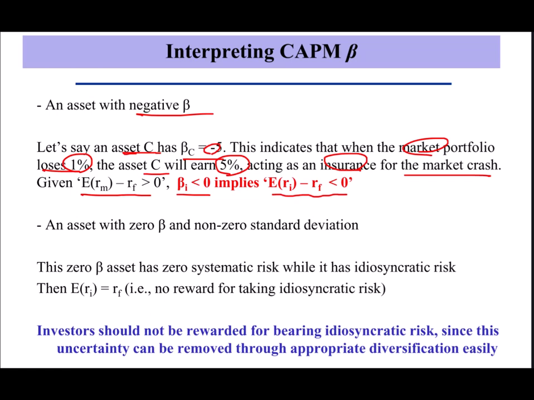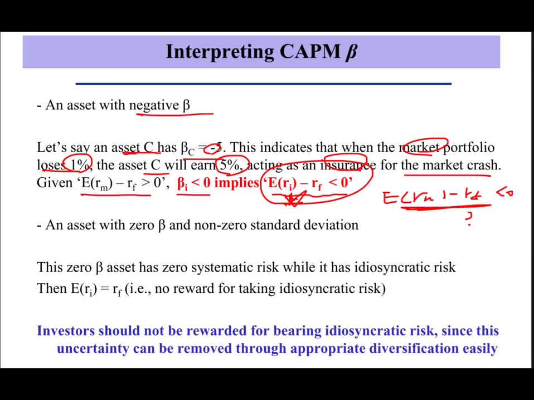We don't have this one for market. If this is negative, no one is willing to invest into stock market on average. But for individual asset, we can certainly have this case. Normally, safe haven asset gets higher return during market crash. So those safe haven asset could have negative beta.